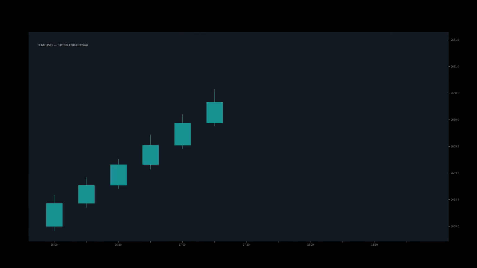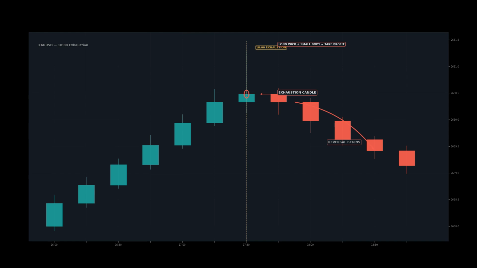At 6 p.m. XAUUSD, London has been closed for 1 hour. Only New York remains and liquidity is thinner. This is where trends either climax or exhaust. In this example, the trend from 10 a.m. to 5:30 p.m. exceeded 1.5 times the Asian range. The 6 p.m. candle has a long wick against the trend with a small body. This is the exhaustion pattern. When you see this after a strong trend, take partial or full profits. The move is likely done. Do not initiate new counter-trend positions at 6 p.m. as a standalone strategy.